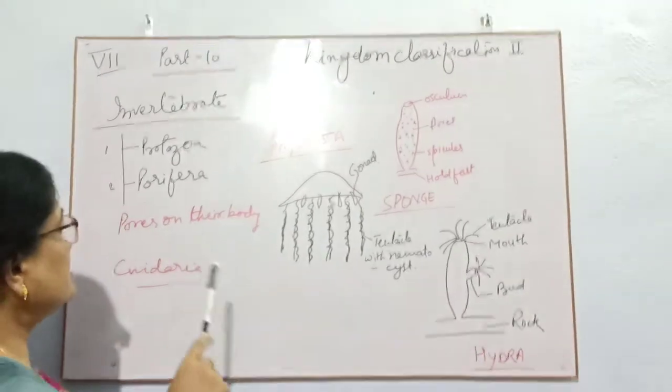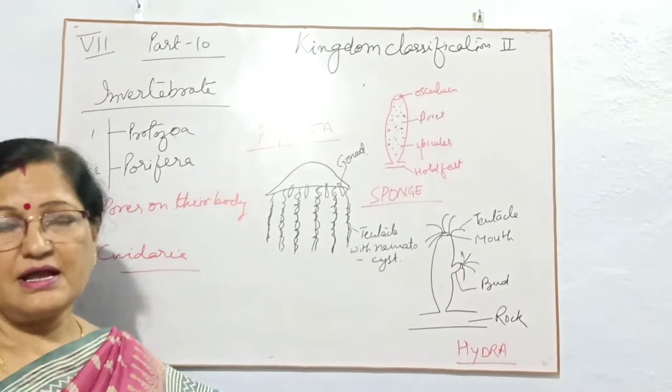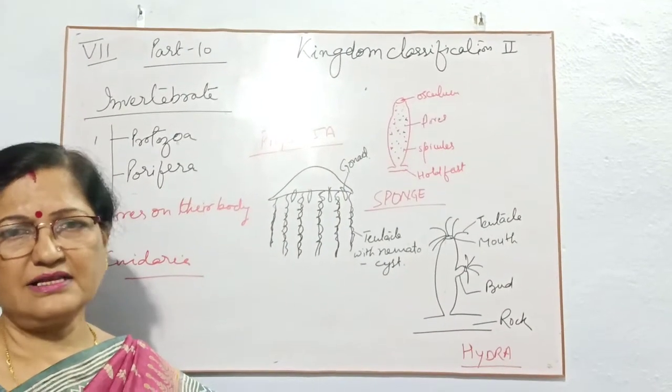Okay children, for these two phyla you can draw one figure for each, and then you write at least 4 or 5 points for it, and then it will be over.